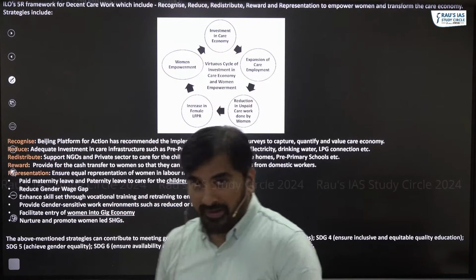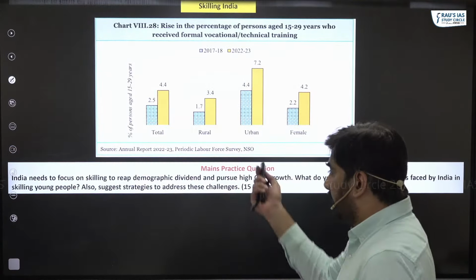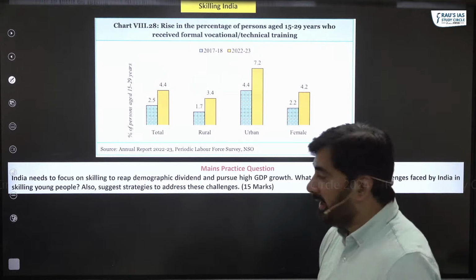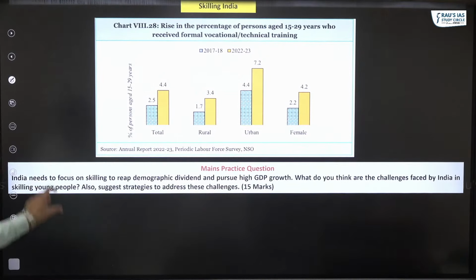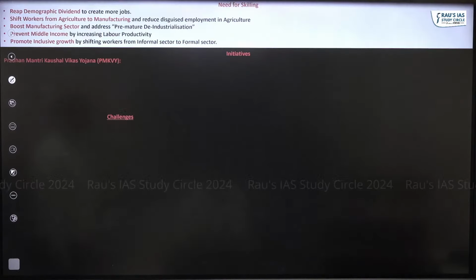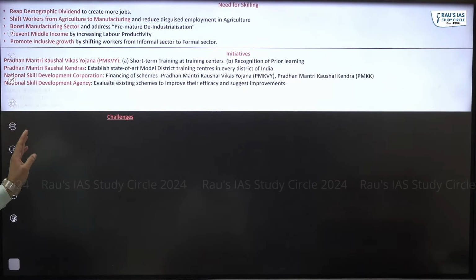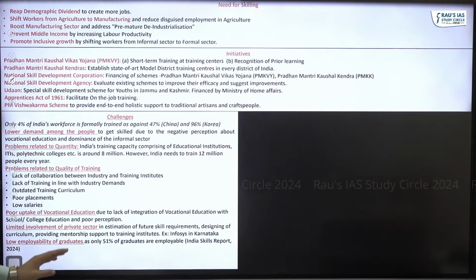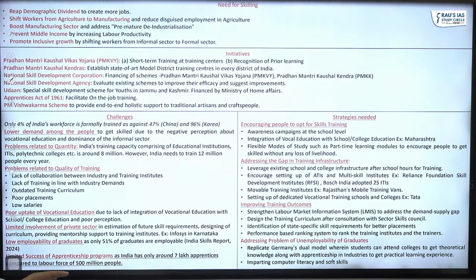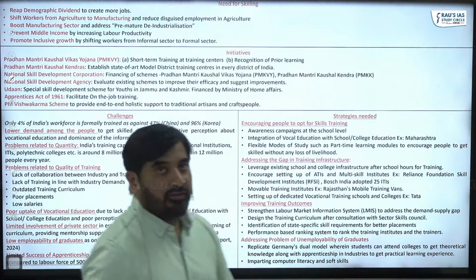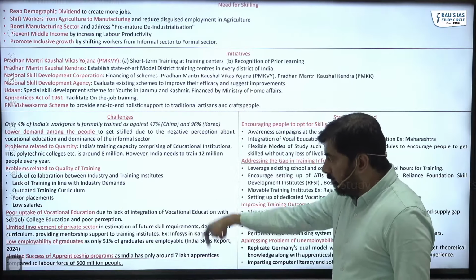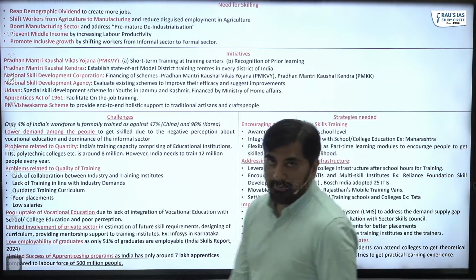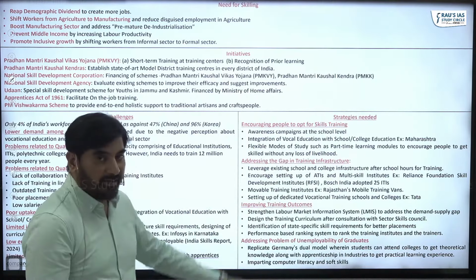There are a few more topics left. For example, there's one topic about skilling India. With respect to skilling India, I made a question and there's a mind map where I have highlighted why we should focus on skilling India, what initiatives the government has taken, what are the challenges, as well as the strategies needed.